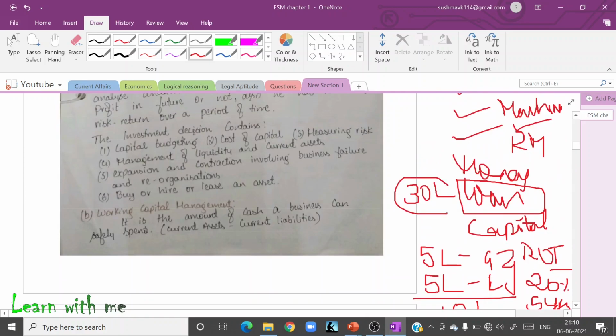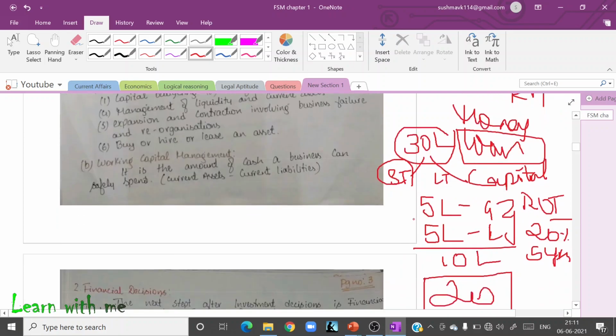In this 30 lakh, I should invest some in short-term capital gain. So one should be short term, one should be long term. If there is any emergency, like I have booked a loss, then I can sell the short-term investment and pay them. So this is what financial planning means.